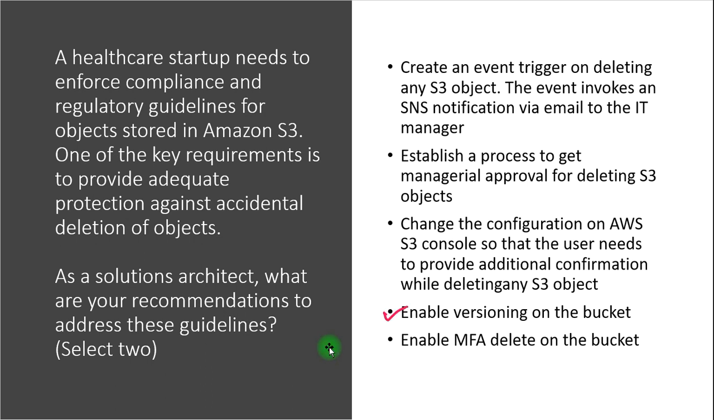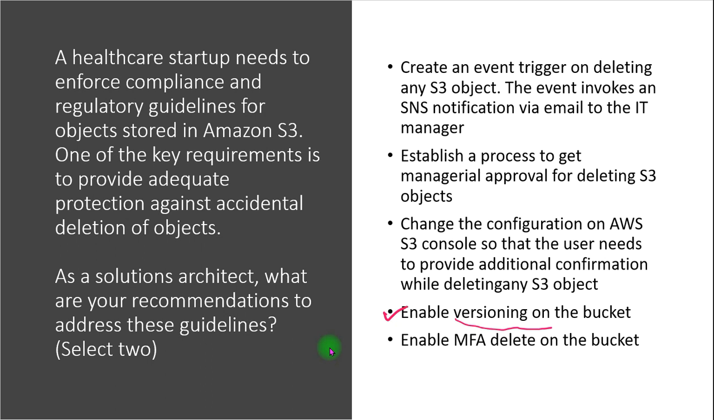Whenever there is any modification of the object, or we can say deletion or modification, whatever it is, it does not delete or remove the object permanently or override the object permanently. What it does is keep the old data with some ID and the updated data with an updated ID. So whenever we need, we can go back to the earlier version and restore or retrieve it. So in this case, versioning can help us prevent data from accidental deletion.